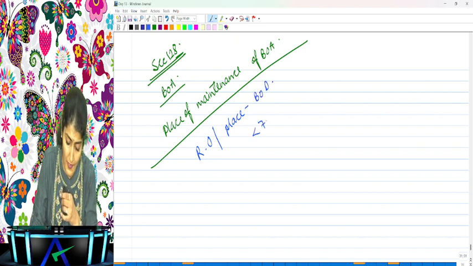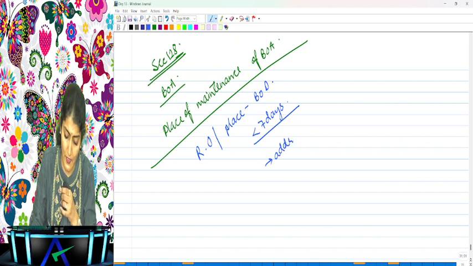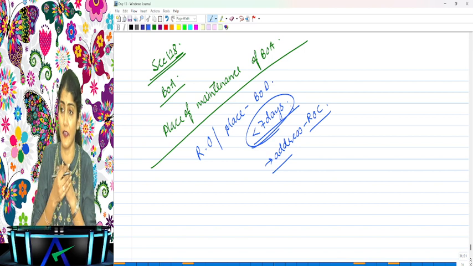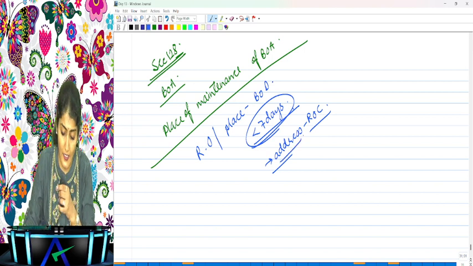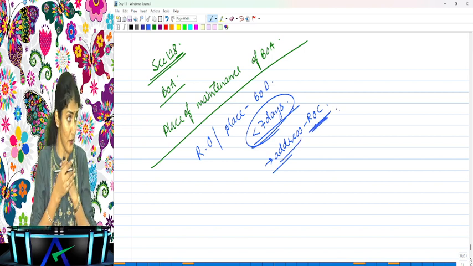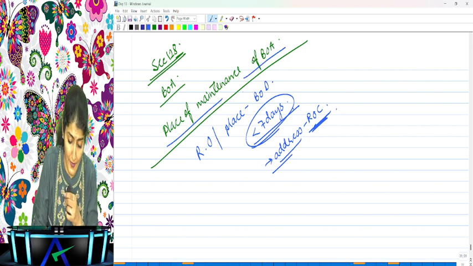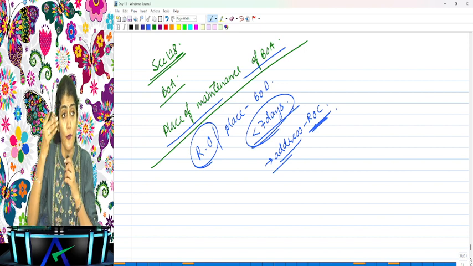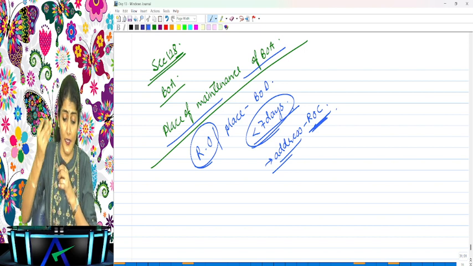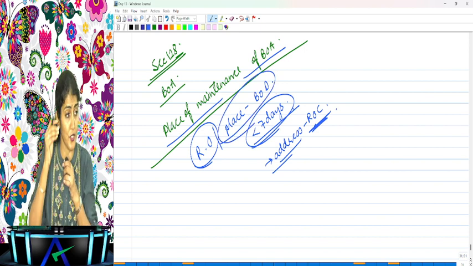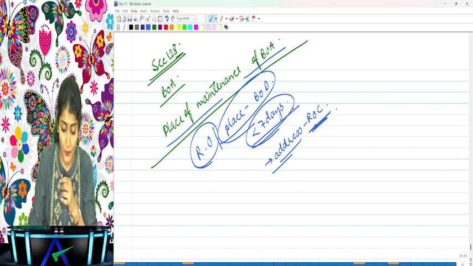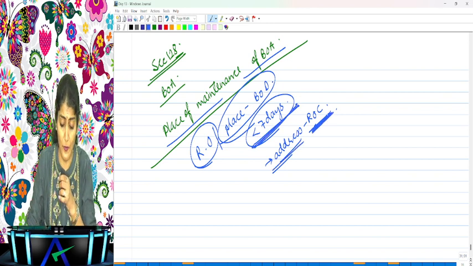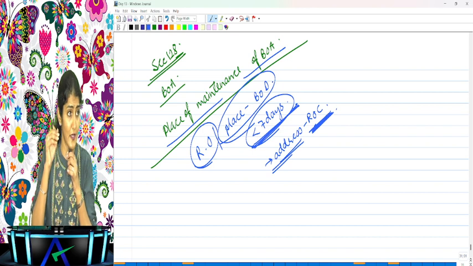And within 7 days of the passing of the board resolution, the new address is to be intimated to the ROC. Are you understanding? So the place of maintenance of books of account, by default you should keep it at the registered office. If you want to keep it at any other place in India, a board resolution should be passed, and within 7 days of the board resolution the new address should be intimated to the ROC. Are you understanding that?